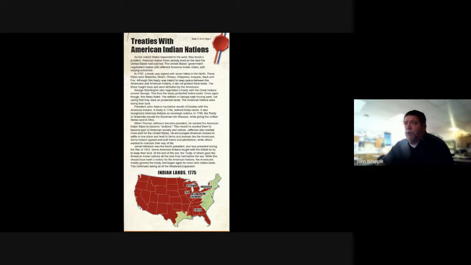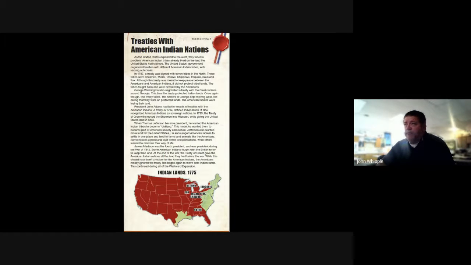George Washington also negotiated a treaty with the Creek Indians around Georgia. This time, the treaty protected American Indian lands. Once again, though, this treaty failed. The settlers in Georgia kept moving west, not caring that they were on protected lands. The American Indians were losing their lands.